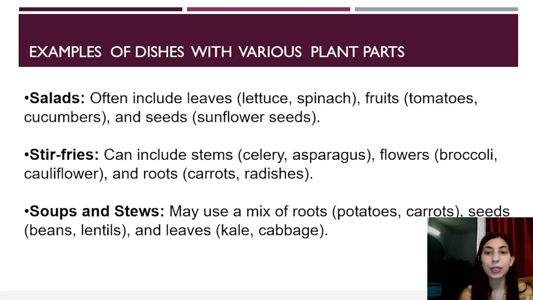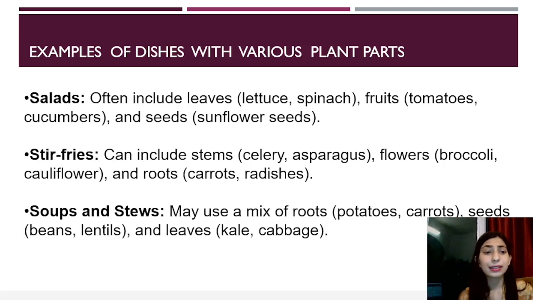Example of dishes using various plant parts. For example, salads often include leaves. Okay, so in salads, which parts are there? Leaves. Like lettuce and spinach, we add them to make salad. Then we have fruits, tomatoes and cucumbers we can add to prepare salads. Then seeds, where we can add sunflower seeds or sesame.